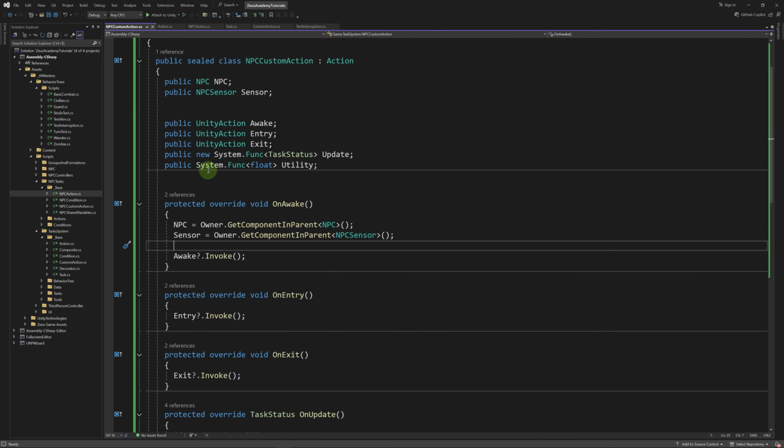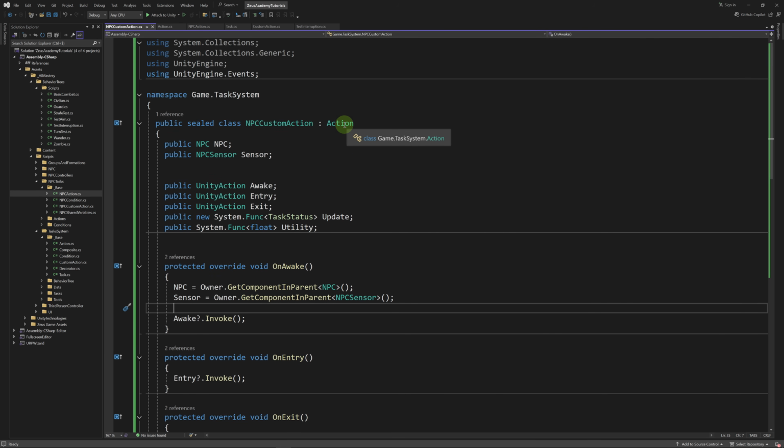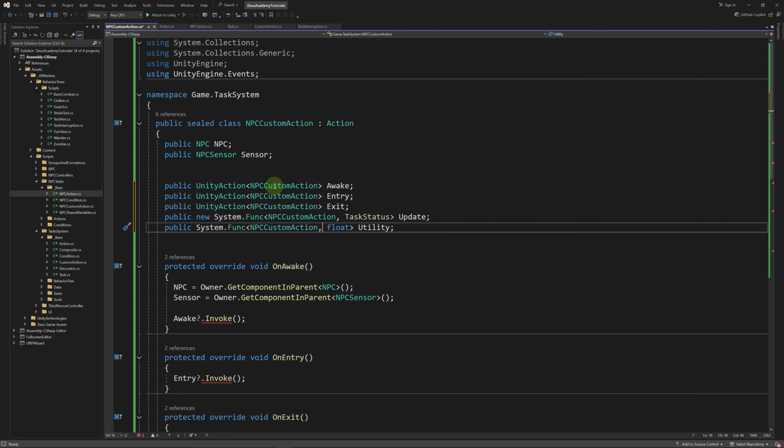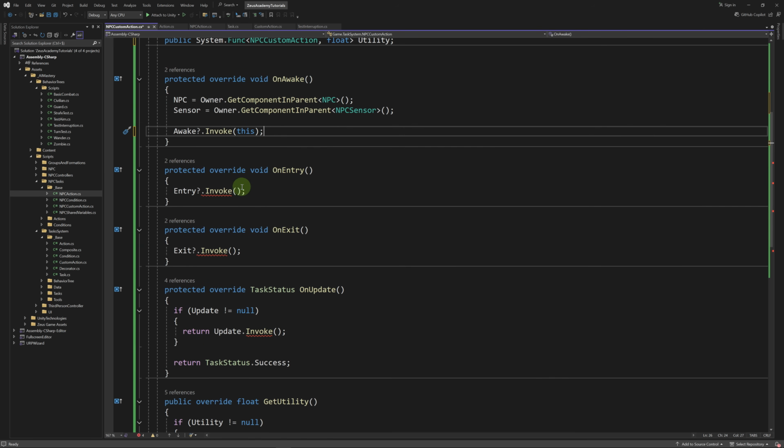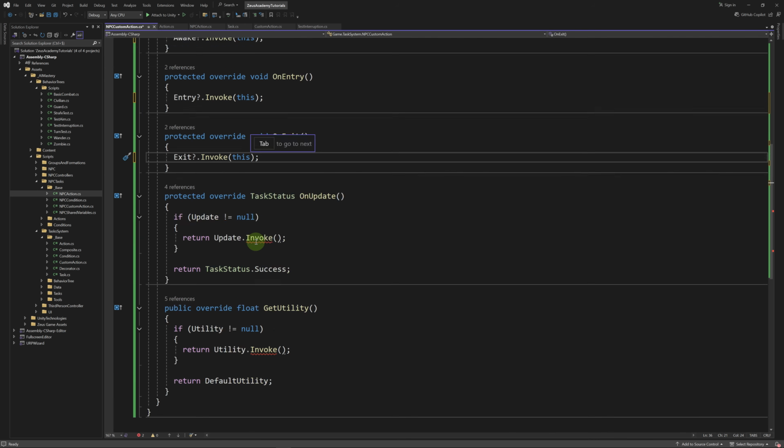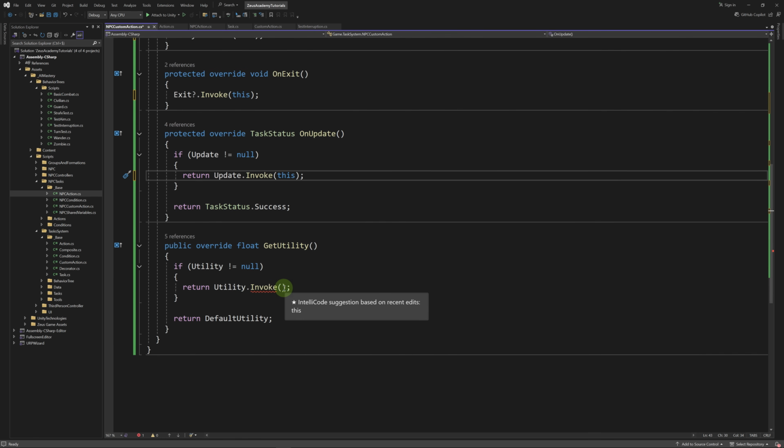The problem when we use the inline declaration is that the action object is not fully prepared yet, so we cannot access it. But if we pass the same action as a parameter in the Unity actions and funcs, then we can have access to the action, and by consequence, we can have access to the NPC and the sensor, even in the inline declaration. So let's make the changes. Let's add an NPC custom action on each Unity action and on each func as well. Now in the overrides, we'll have to pass this object here. So we're going to use the this keyword everywhere in the onEntry, onExit, in the update, and in the utility.